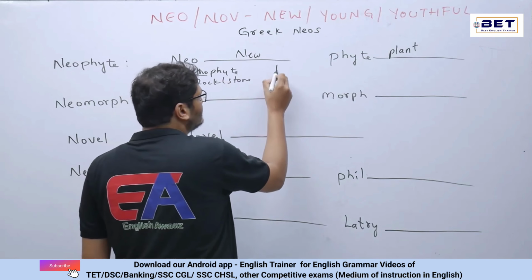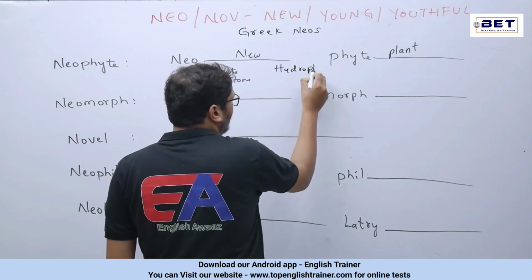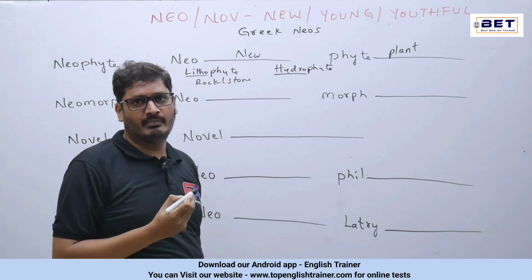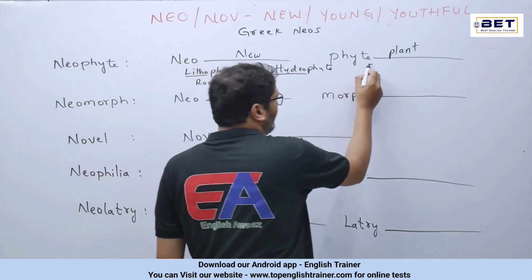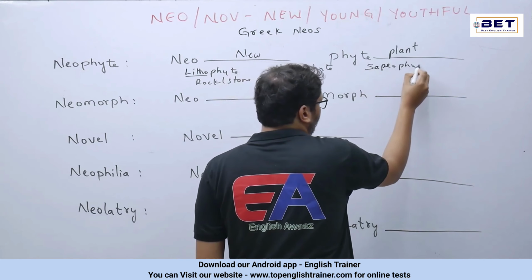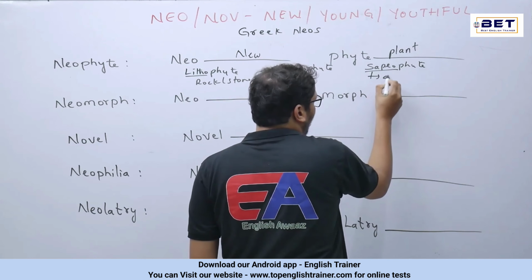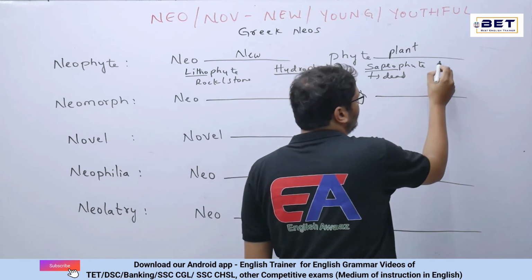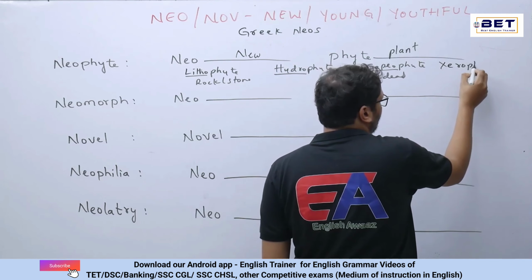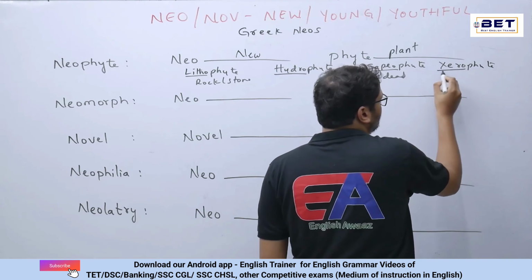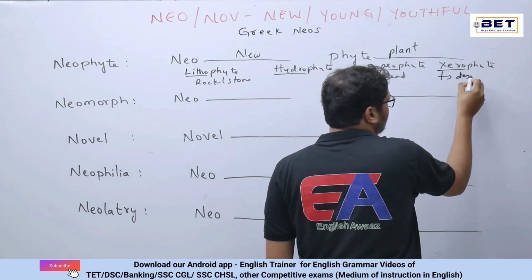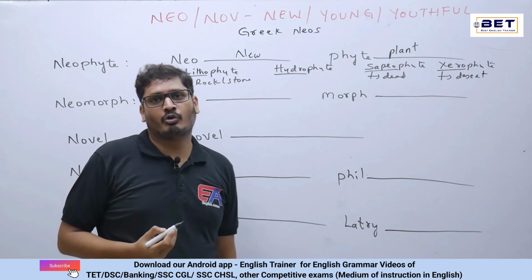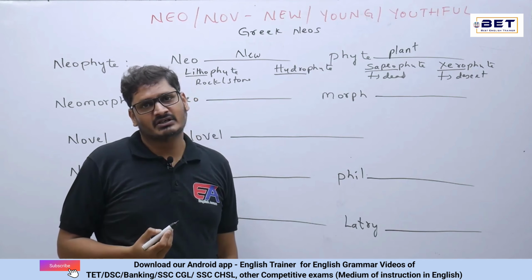For example, hydrophyte. Now what is this hydrophyte? The plant which grows in water can be a hydrophyte. Saprophyte. Sapro is the dead. So the plants which grow on the dead can be the saprophyte. Next, for example, xerophyte. Now what is this xerophyte? Whenever we come across a word called xero, the literal meaning is generally desert. So the plants which grow in deserts can be generally considered xerophytes.